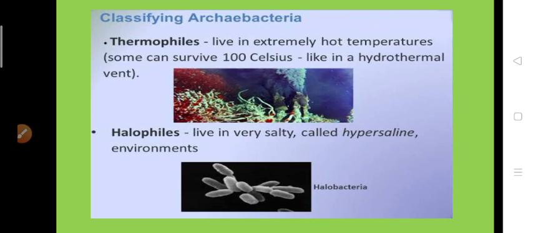Coming to the classification of the archaebacteria, archaebacteria are mainly divided into three types. They are methanogenic type, halophils and thermoacidophils. Methanobacter, Methanococcus and Methanospirillum are examples of the methanogenic type of archaebacteria.